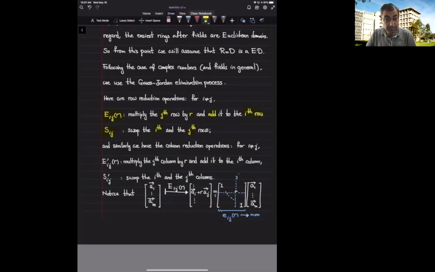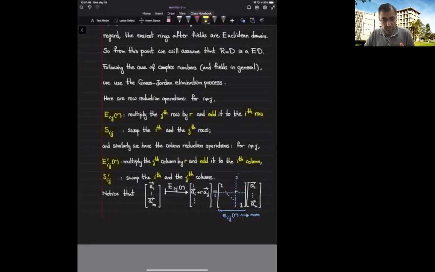We can do the same with columns. I put primes in order to indicate operations on the columns. So we can multiply the jth column by some scalar and then add it to the ith column. Or I can swap the ith and the jth columns.